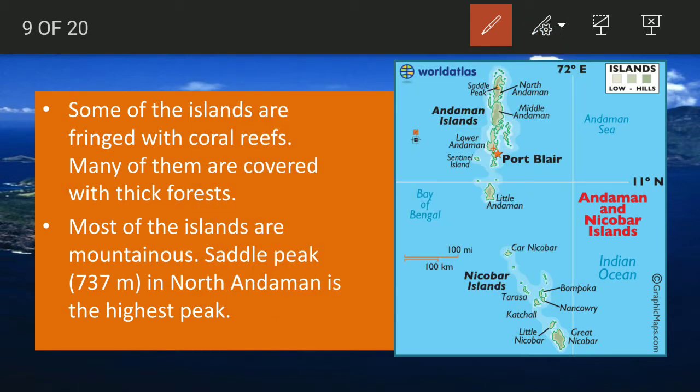Most of the islands are mountainous. Saddle Peak in North Andaman is the highest. So I already told you that Saddle Peak is the highest peak of the Andaman and Nicobar Islands, located in North Andaman. And one national park is also there. It is called Saddle Peak National Park. Get it clear? So do remember that also.